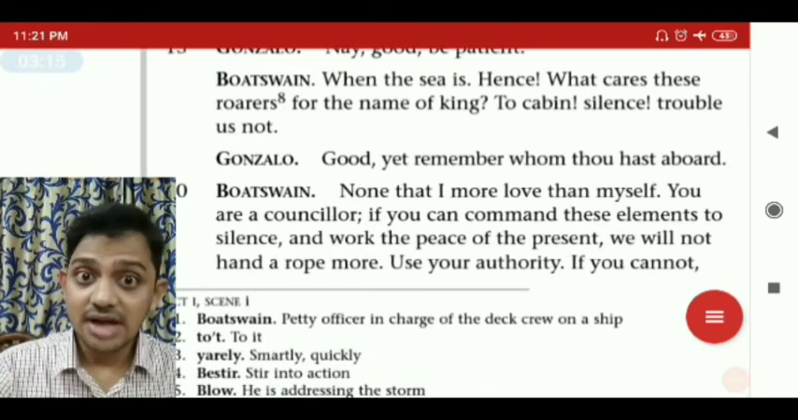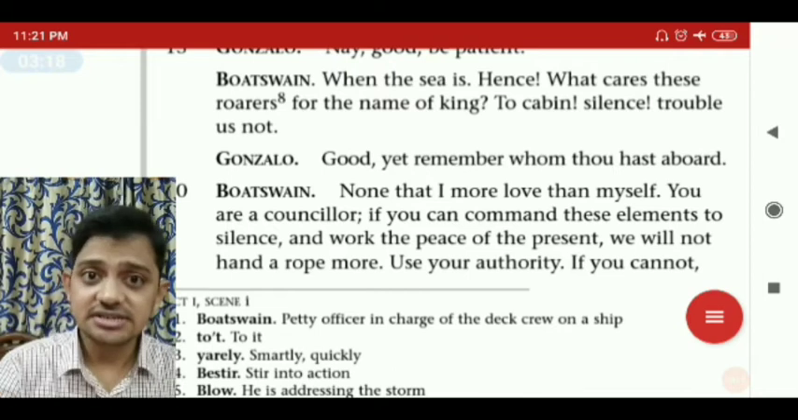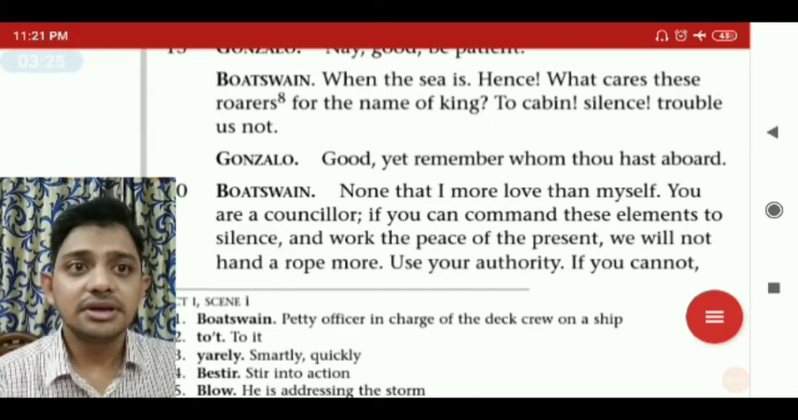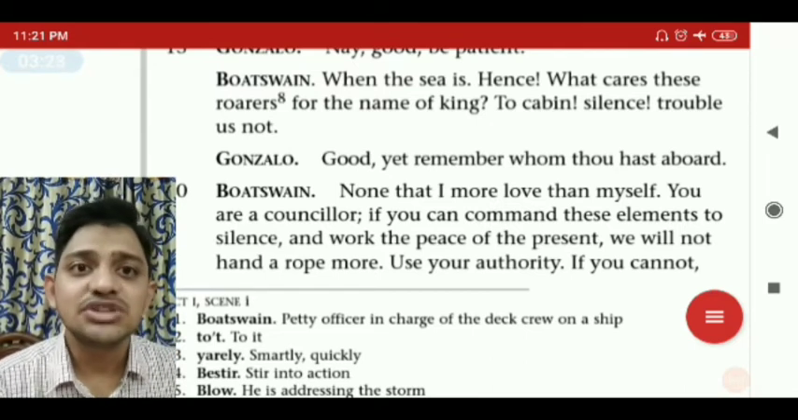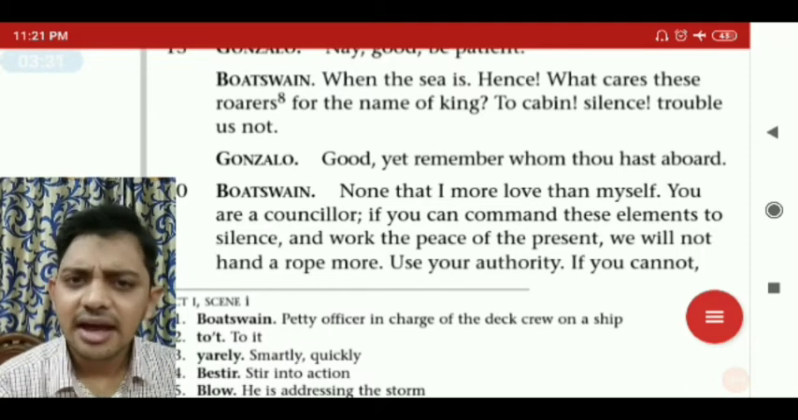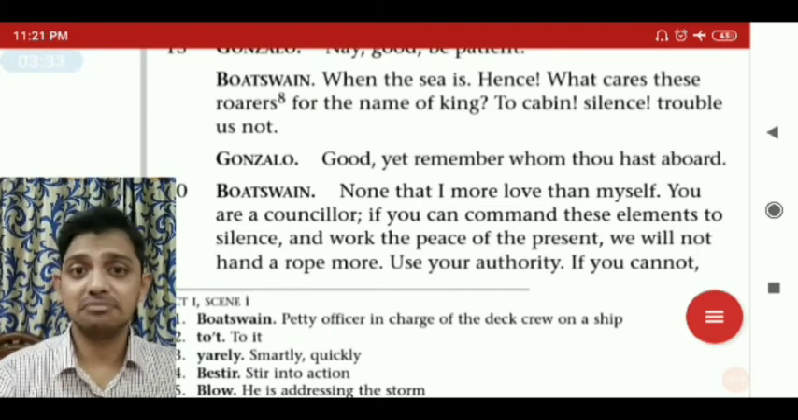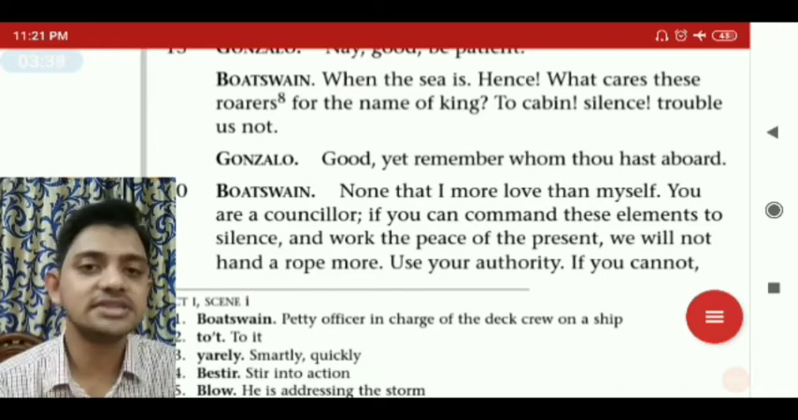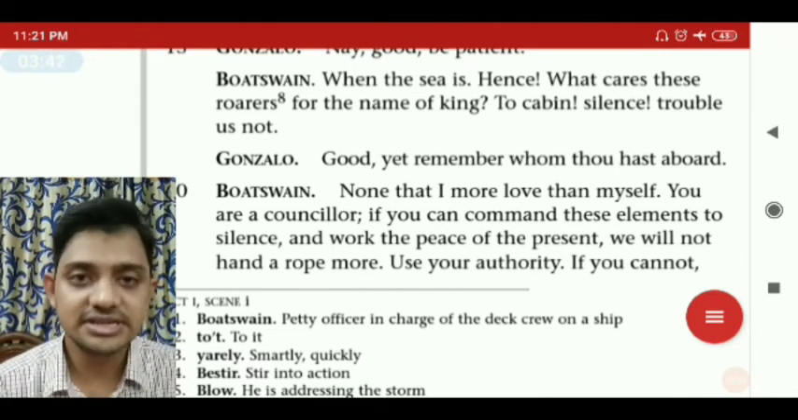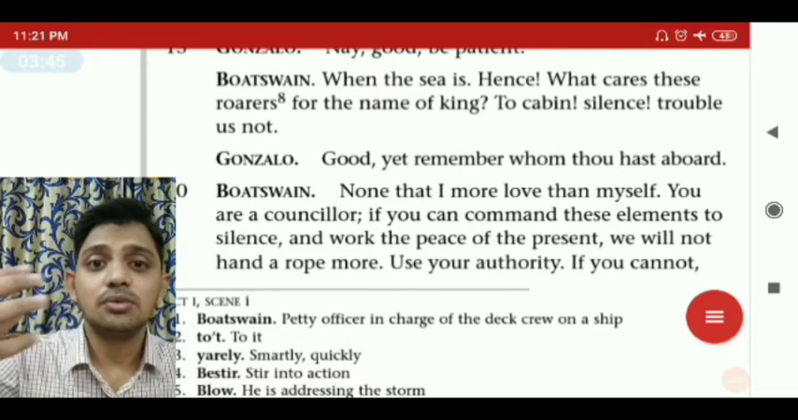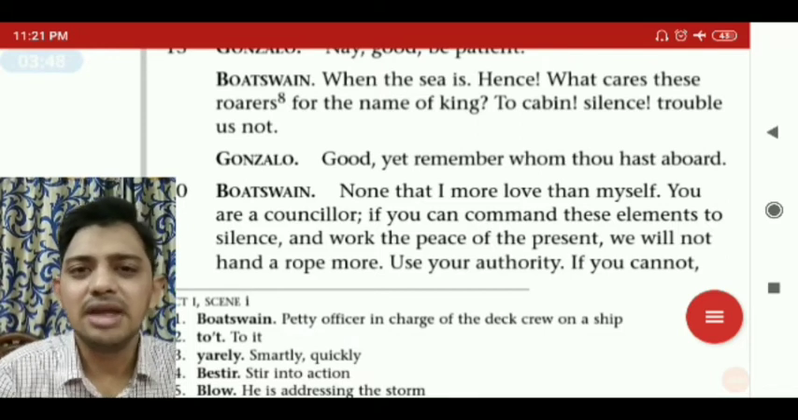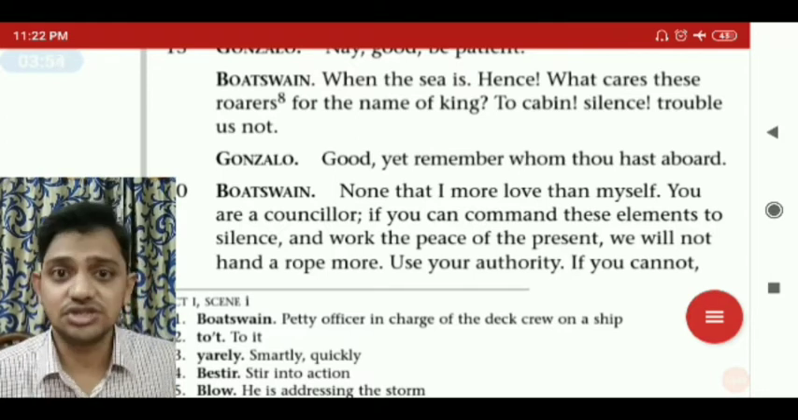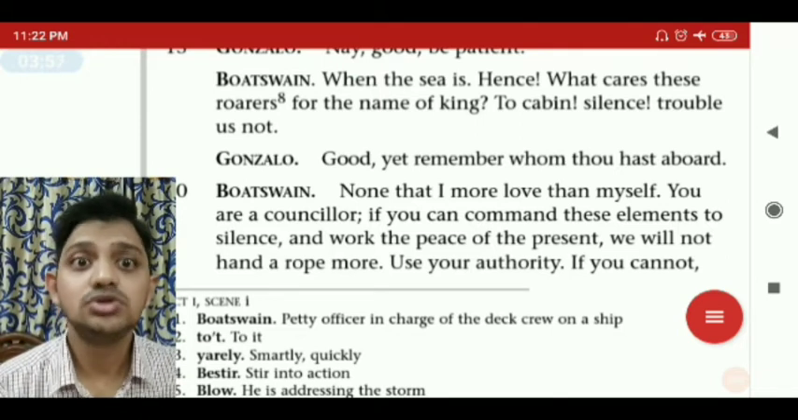When the sea is, you are asking me to keep patience. Now tell me where the sea has patience. Hence, what cares these roarers for the name of king? Now he said that you asked me to be quiet, have patience. These roarers here mean the storms, the sound of the wind, the sound of the storm. He says these roarers, these winds, this storm, they don't care about the name of the king. They don't worry, they don't think, and they don't care about who is in the ship and who is the king here. To cabin.